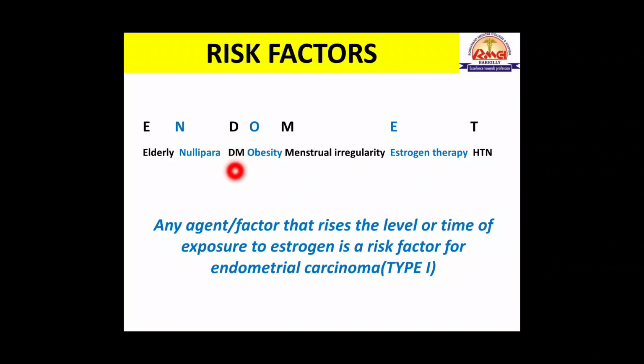Then diabetes, obesity I explained earlier. Then menstrual irregularities, estrogen therapy like hormonal replacement therapy, and hypertension. So this is a mnemonic you can learn to understand the risk factors of carcinoma endometrium. And important point is that any factor that raises the level or time of exposure to estrogen is a risk factor for type 1 endometrial carcinoma. So type 1 endometrial carcinoma is directly related to the estrogenic exposure.